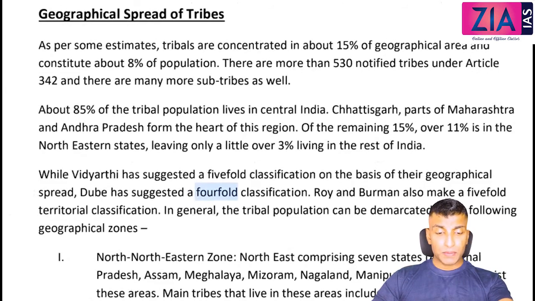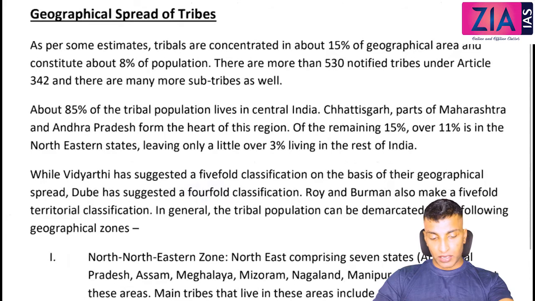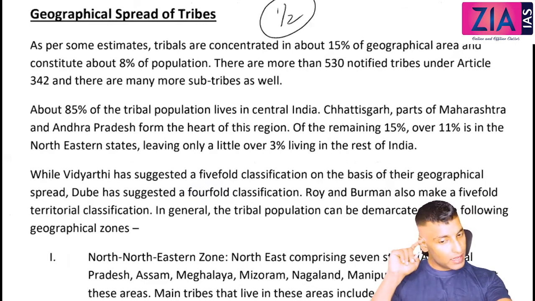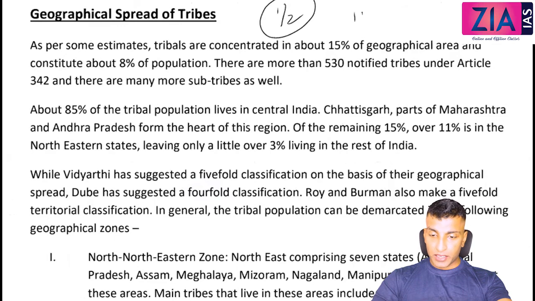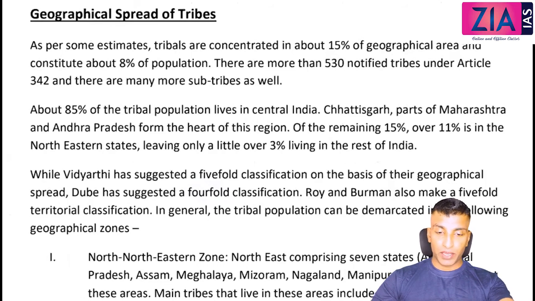Just go through this. In a typical situation, if a question is asked one or two times directly on the geographical spread of tribes, it will be a 10 marker, and this content is enough. This is nothing sociological; there is no sociological perspective involved here. If the question is asked on geographical spread of tribes, you can write only the geographical location. This is what you need for that particular answer.